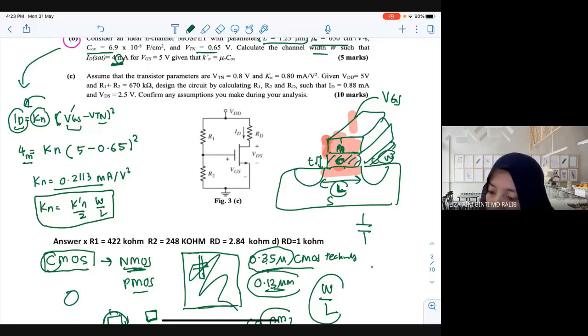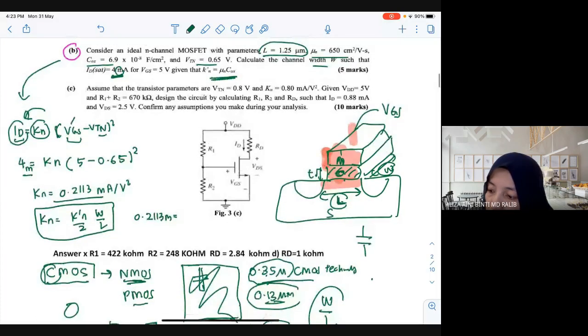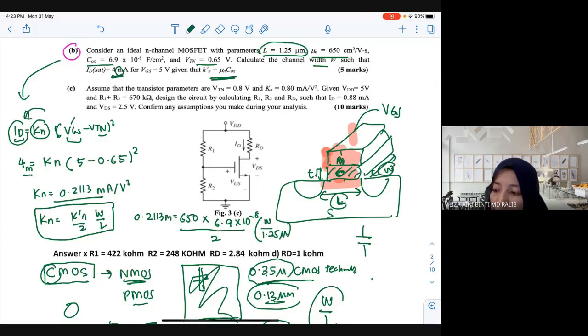Kn just now you got 0.2113 milli. What is K prime N? Given here, K prime is mu N COX. So mu N is the mobility of the electron times COX is the capacitance, 10 minus 8. Don't forget to divide by 2. You don't know your W, but you know your L, 1.25 micro.